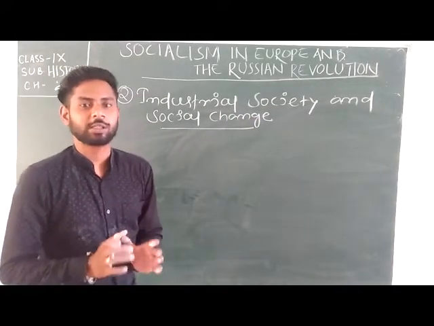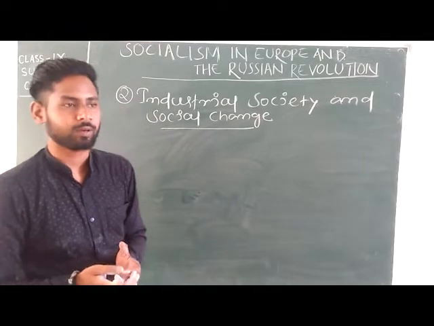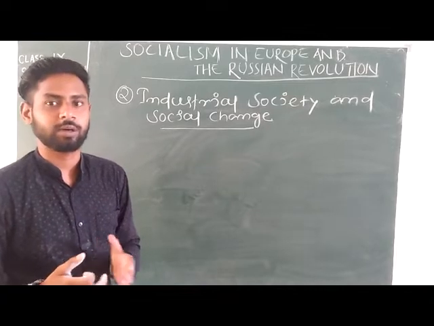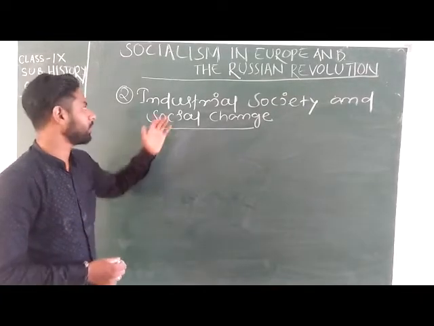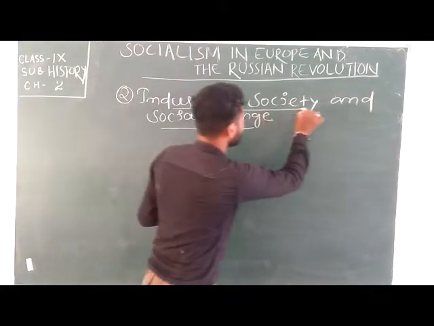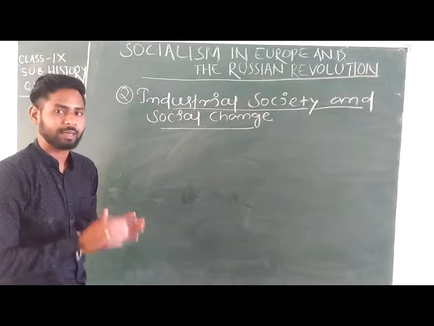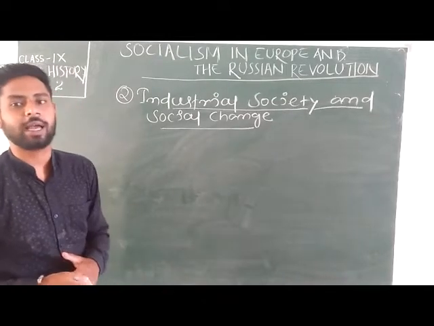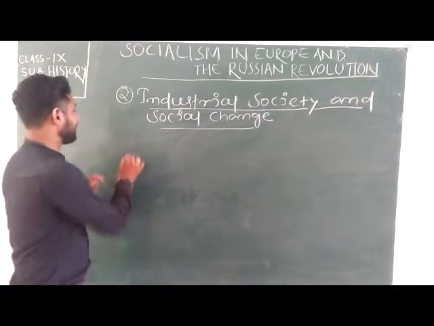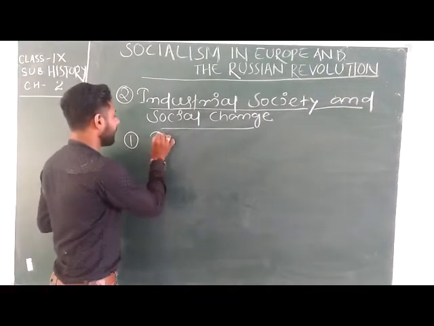So that was the structure of society in Europe: three classes of people, conservatives, liberals and radicals, and the ideologies they followed. The next topic is industrial society and social change. In the late 18th century and the beginning of the 19th century, European society was known as industrial society because in that period industrialization, the industrial revolution, took place.